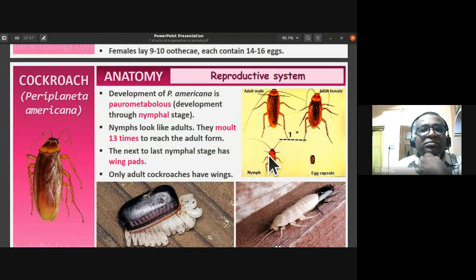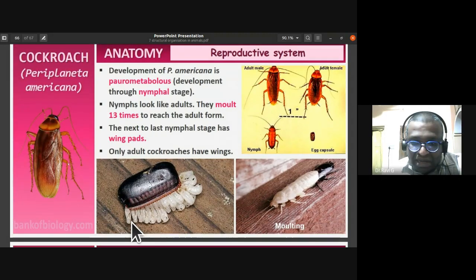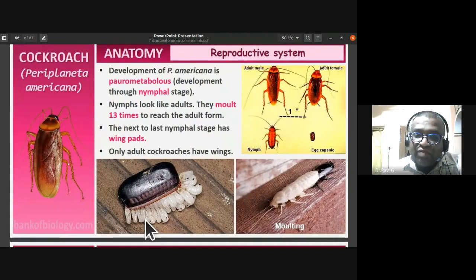The development of Periplaneta americana is paurometabolous, that is, development through a nymph. The eggs give rise to a small miniature version of the cockroach, which we call a nymph. You can notice that so many nymphs are formed from one ootheca. With 14 to 16 eggs, you can obtain 14 to 16 nymphs.